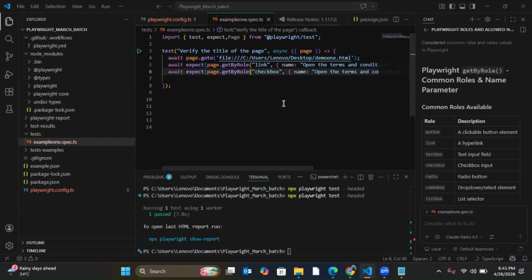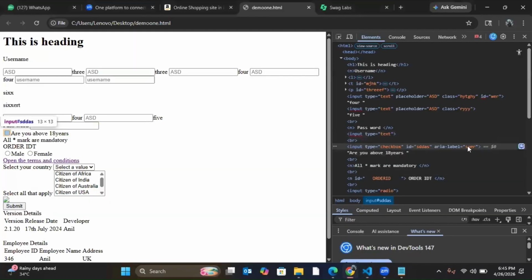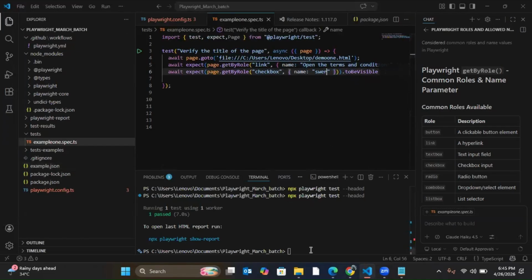And name now will be the aria-label value. So let's see what the aria-label value is. This one. Let me write that. Do we have to mention aria-label instead of name? No, name is common. So name you have to use. Now let's run it.